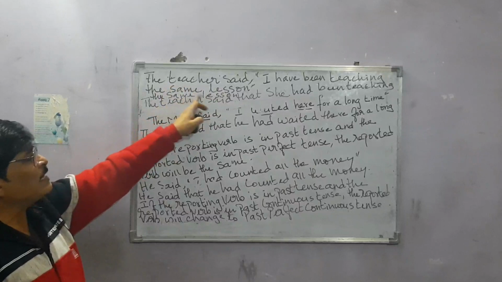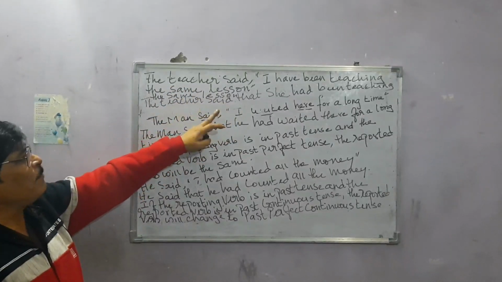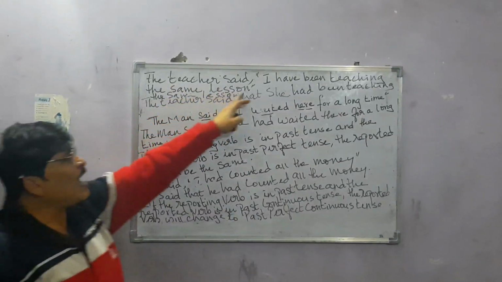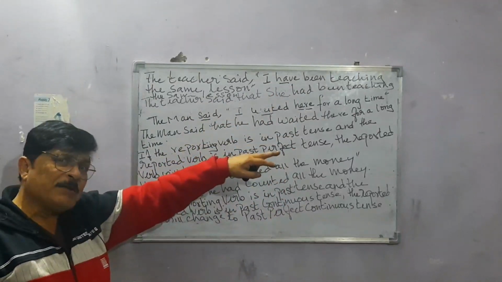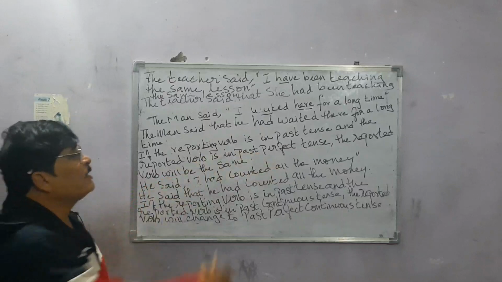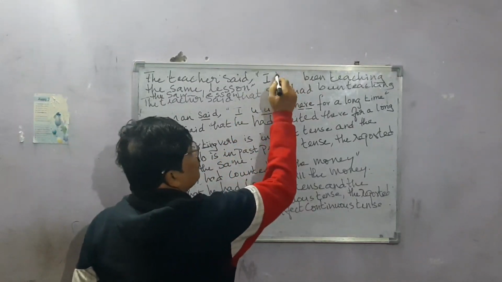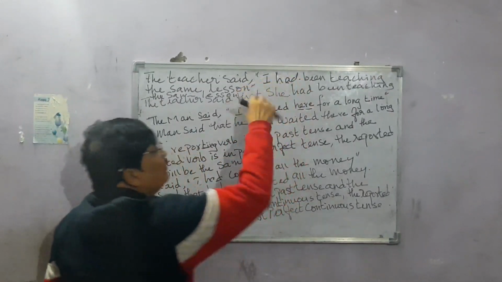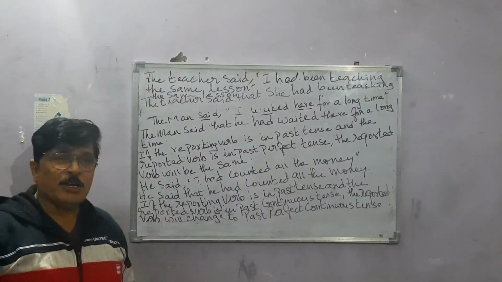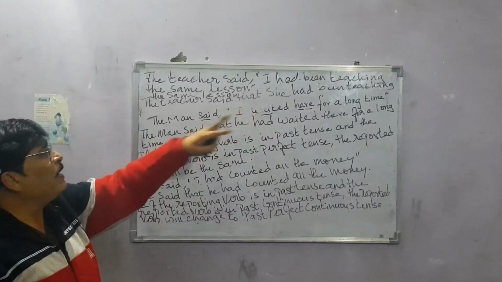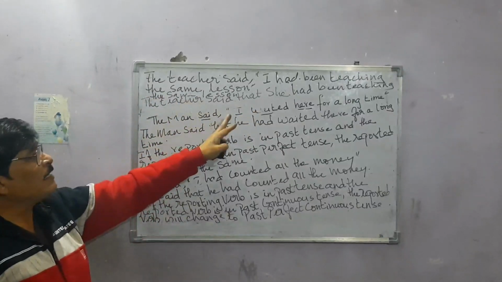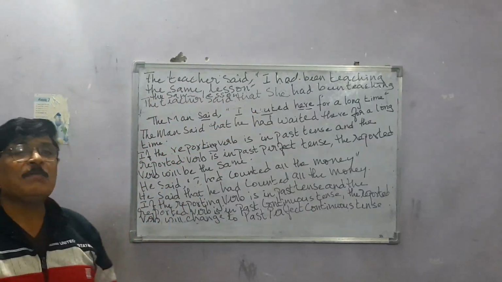So for example, the teacher said, "I have been teaching the same lesson." So you can say the teacher said, she had been teaching the same lesson. Supposing both are in past perfect continuous tense, supposing this is "had", then it is past perfect continuous tense. So it will remain the same. The teacher said, "I had been teaching the same lesson." The teacher said, she had been teaching the same lesson.